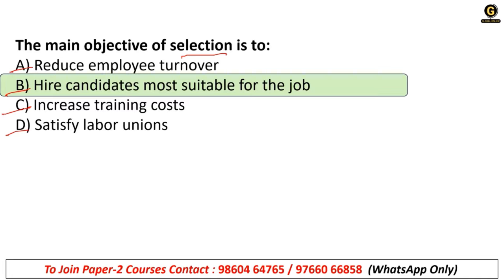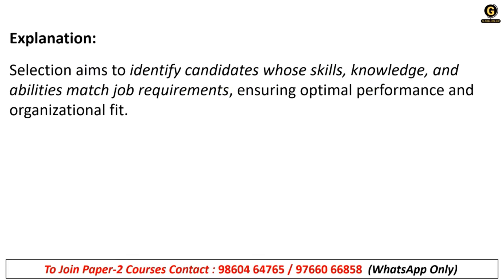eliminate the wrong options. See, every job has its own specification. For every role there are different specifications. So selection aims to identify candidates whose skills, knowledge and abilities match the job requirements. In HR terms we call it the JD, job description.